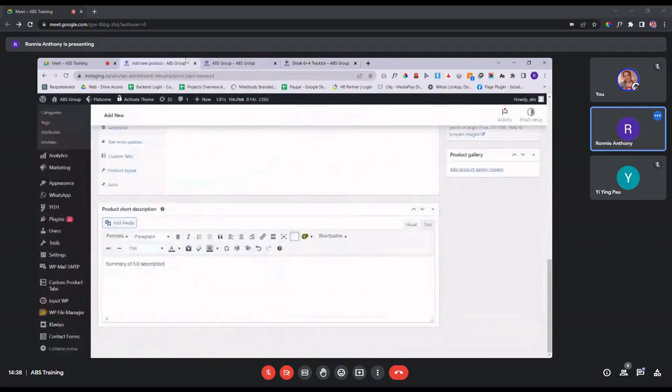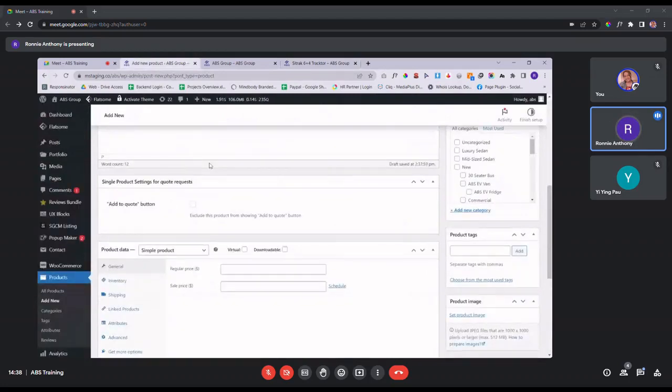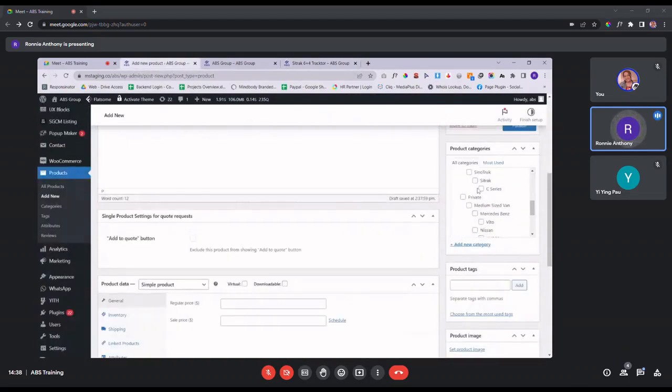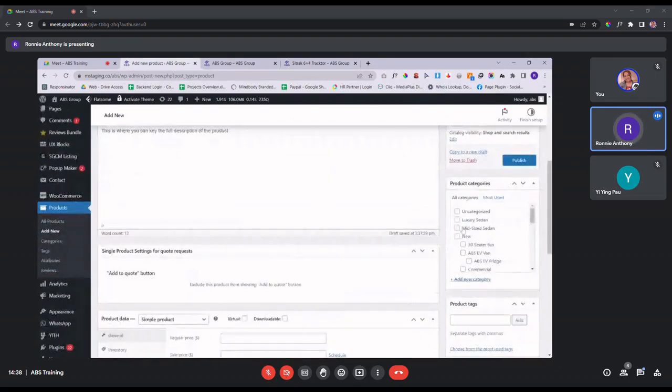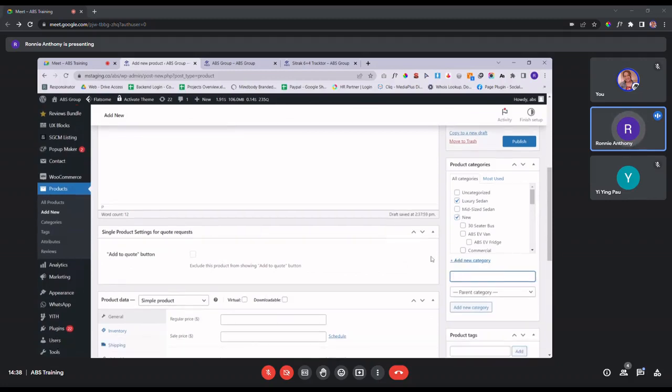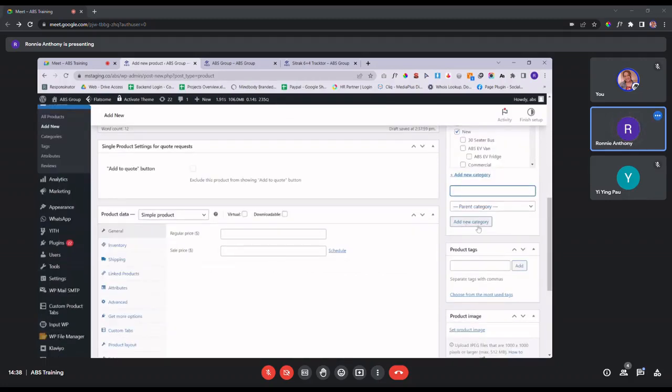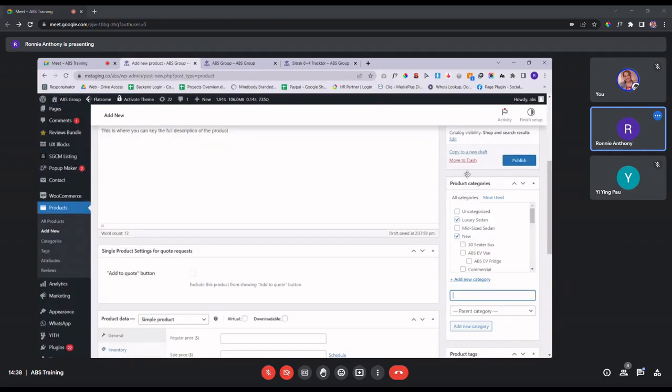Yeah. Then the next portion would be the categories. So you have different categories for your product. So let's say, for example, you want to use this category and this. Then you can check any boxes that you feel are relevant. If it's something totally new, you can click on add new category over here and then name the category and then click add new category, and then it will auto generate within the product category over here.